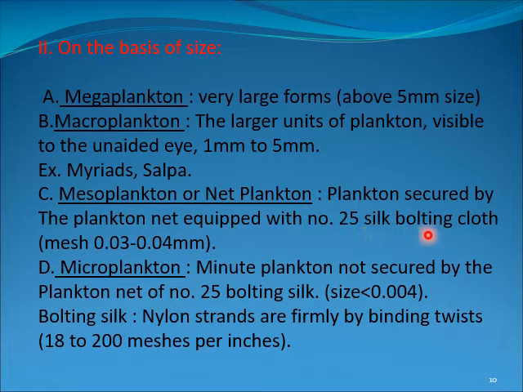It is the number 25 bolting silk. Mesh size is 0.03 to 0.4 millimeter. What is the 25? The number of holes per square inch in the silk cloth is known as the number of the bolting silk. Microplankton are not secured by the plankton net, and a very fine net is required. Mesh size is very small, that is 0.04 millimeter, and it is bolting silk of 100 to 200 meshes per inch, which is a very large number.